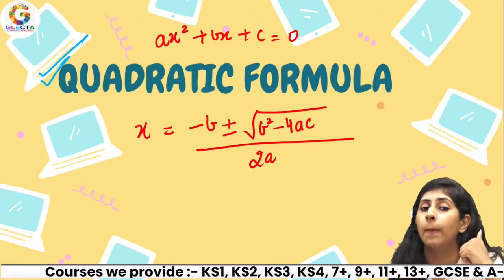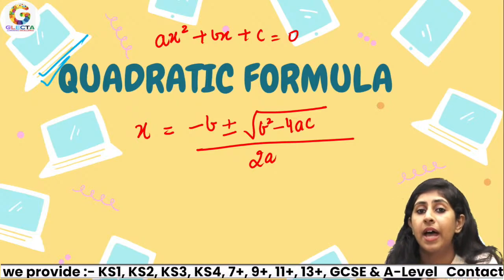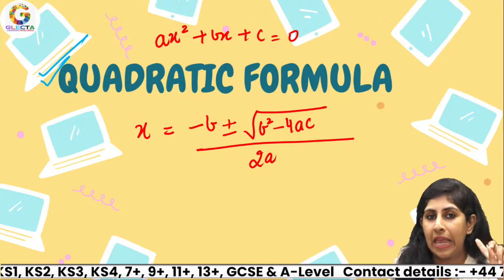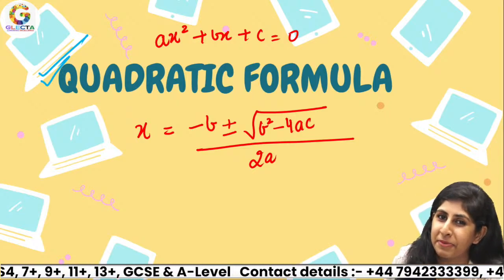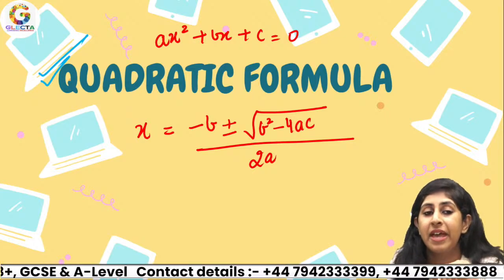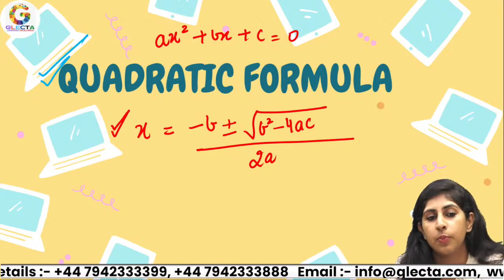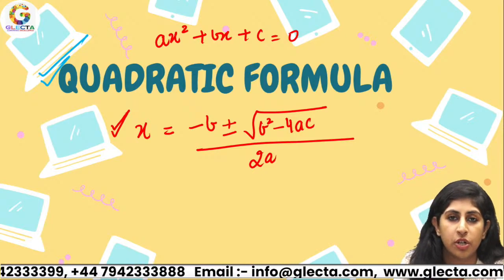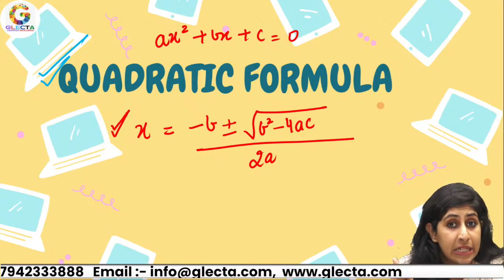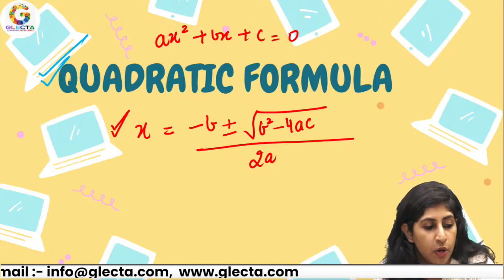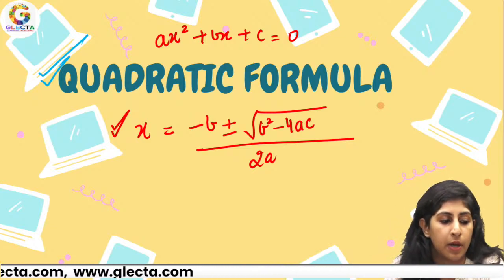It is related to the completing the square method, and that's what you'll be studying in your AS levels. If you opt for maths in year 12, that's the thing you study while doing the completing the square method. The proof is a different part which is not in the GCSE curriculum, but of course, the formula is. Alright, so let's see how we can apply this formula.